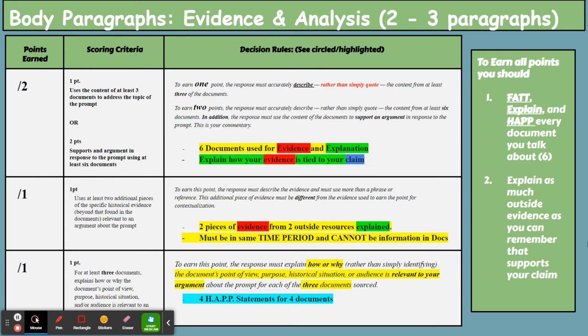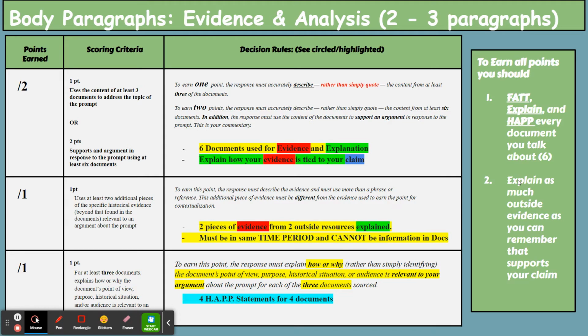And then the last point you're going to get is for your sourcing statements. You earn 1 point for sourcing 3 different documents throughout your body paragraphs. I tell you to do 4. I grade 4 when I have you write the DBQs because usually a reader will miss one that you do. And if they miss one and you only do 3, that means you only did 2 really, and you don't get that point. So we always source at least 4 of the 6 documents that we use, or at least attempt to source 4 of them.